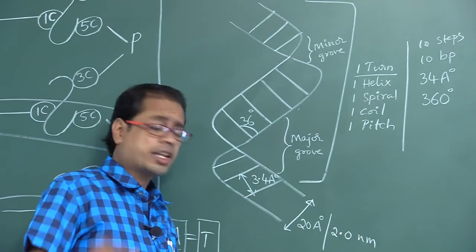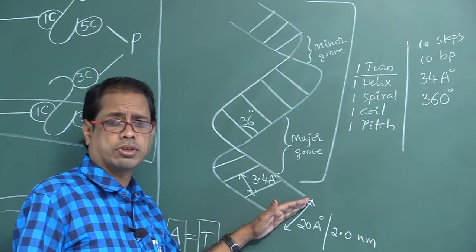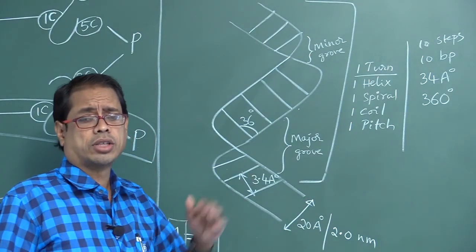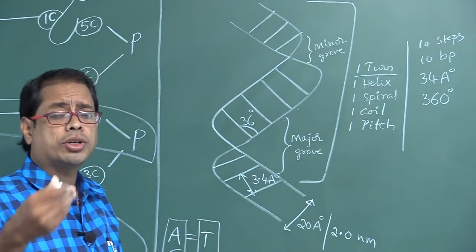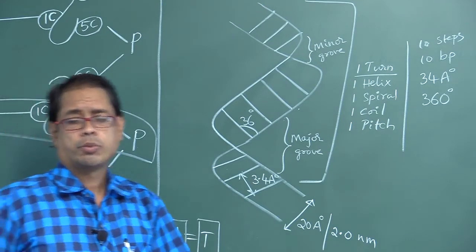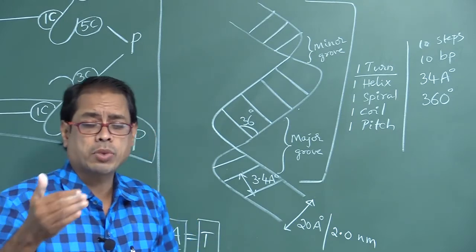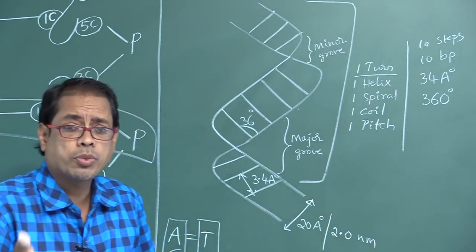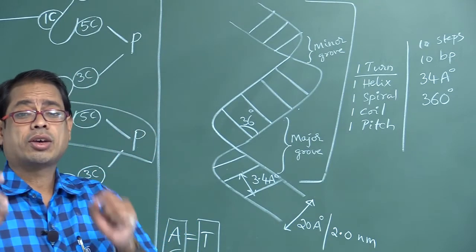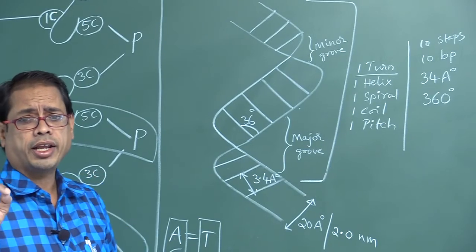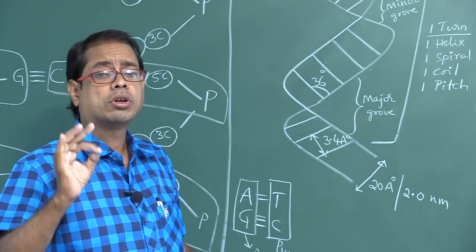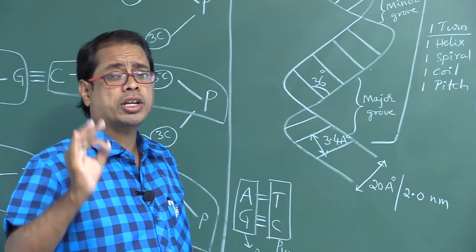The diameter of DNA is always constant. Why? Because purine always comes opposite to pyrimidine, or pyrimidine comes opposite to purine. That is the only reason for maintaining a uniform, constant diameter.